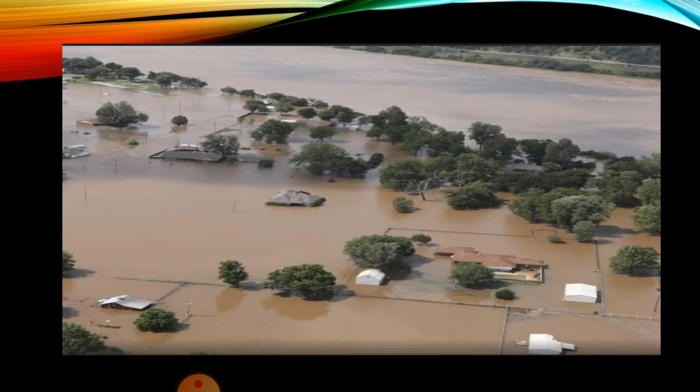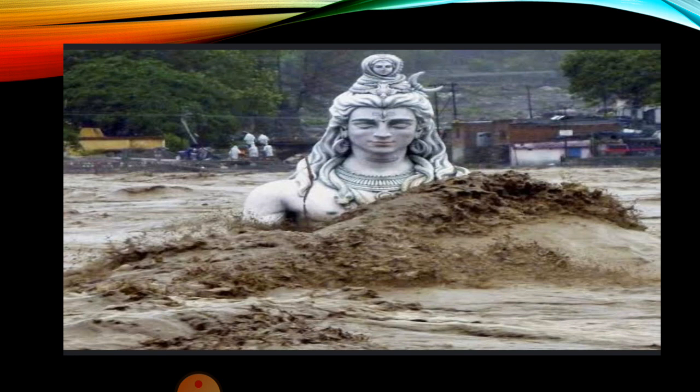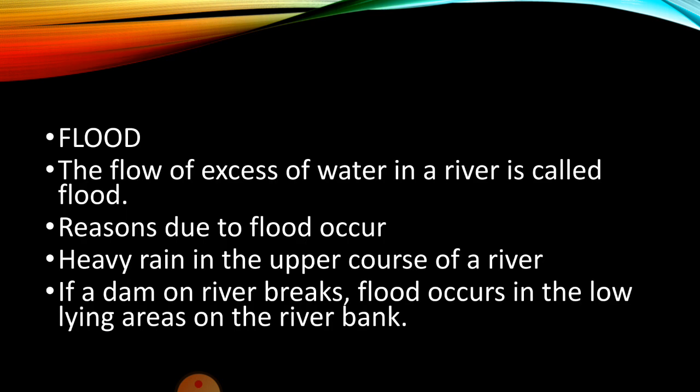So this one is a picture of a flood. See, floods occur. The flow of excess water in a river is called a flood. When there is excess water in a river, that is called a flood. Floods occur due to two reasons. Why? Heavy rain in the upper course of a river. When there is heavy rain in the upper course of a river, then the flood occurs.